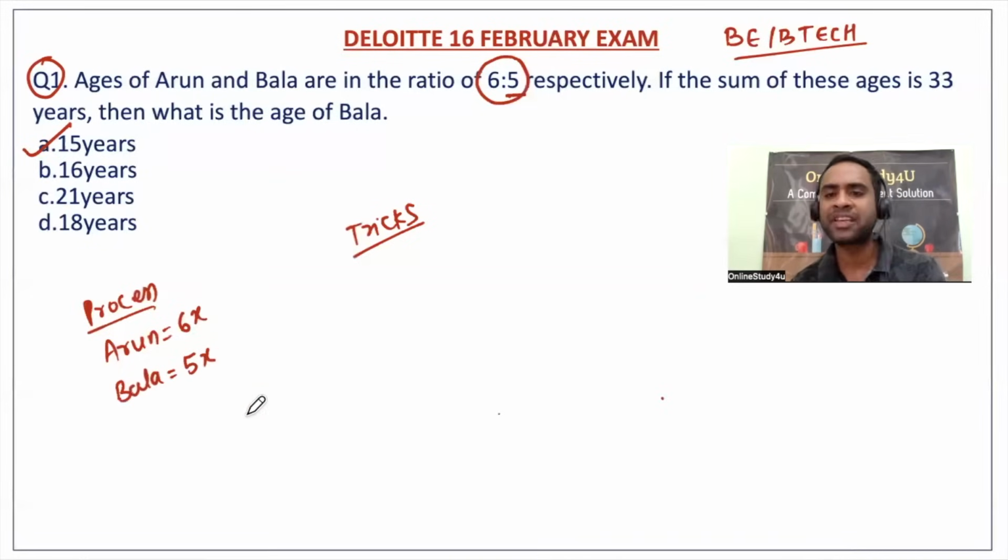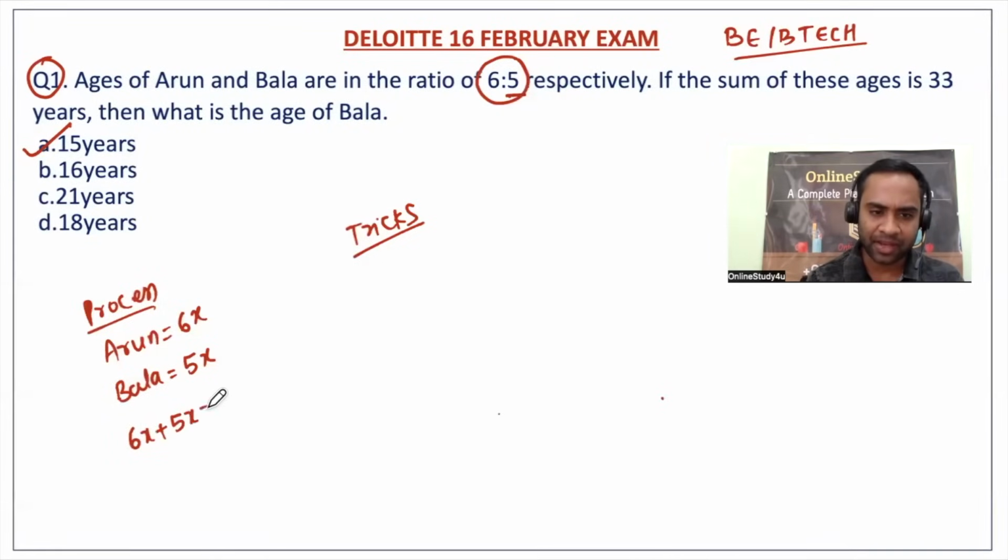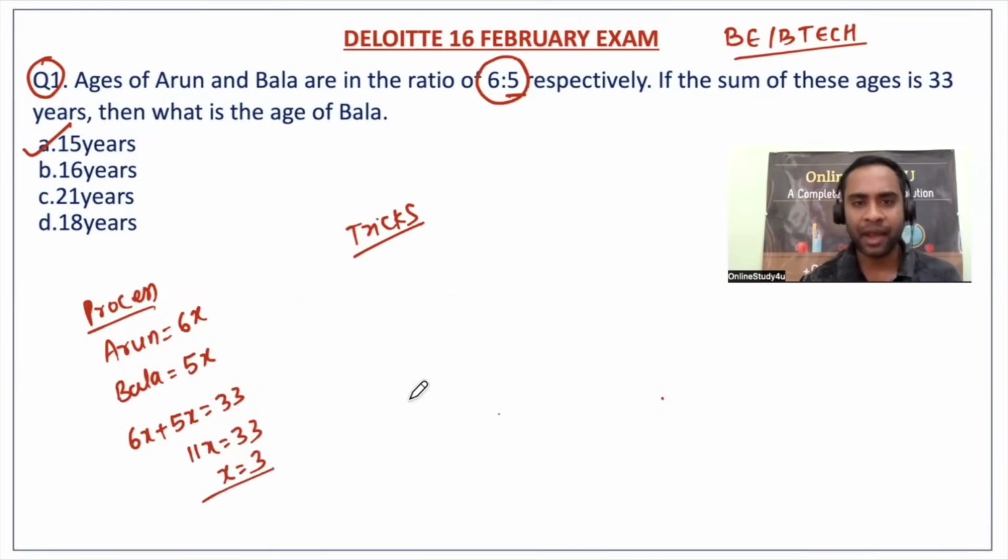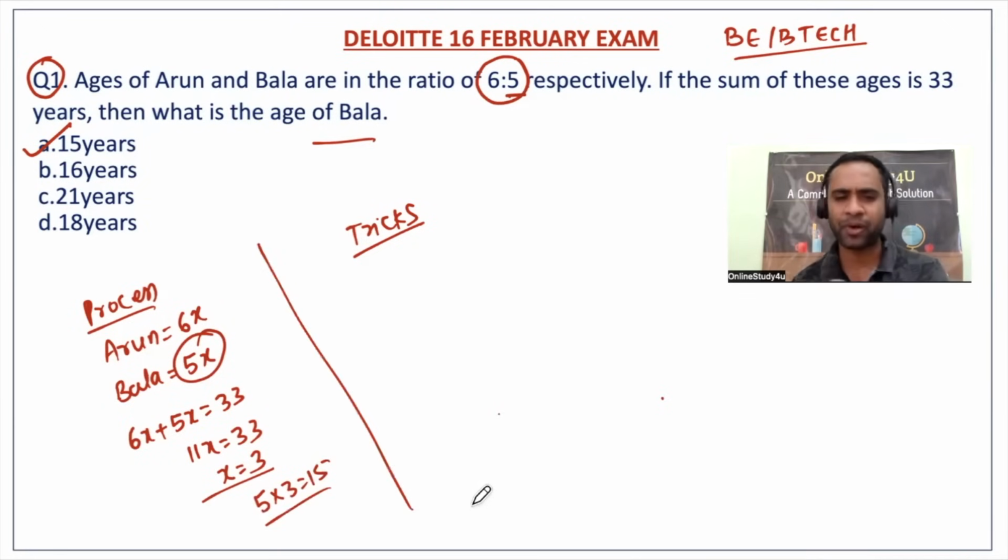Now the sum of these ages is 33. So 6x plus 5x will be equal to 33. So 11x will be equal to 33. So x is nothing but 3. Now they're asking you what is the age of Bala, which is 5x. So 5 into 3 will be 15, right? See, even with the process this problem was easy. But anyway, now see the trick.